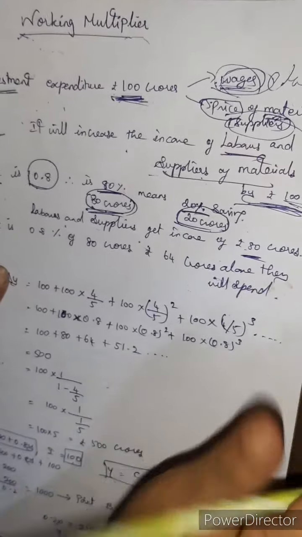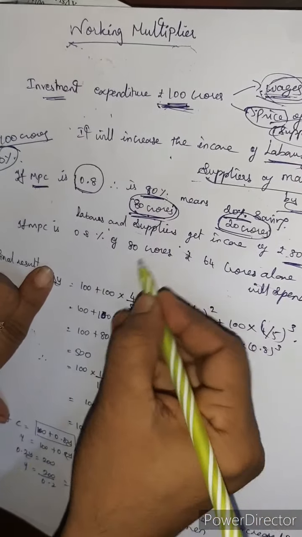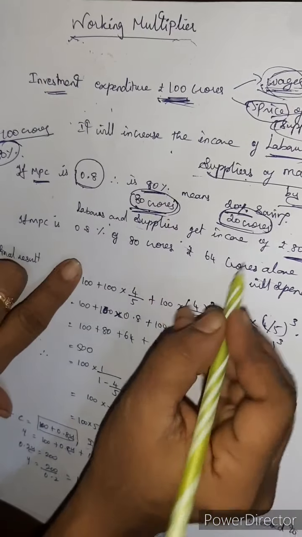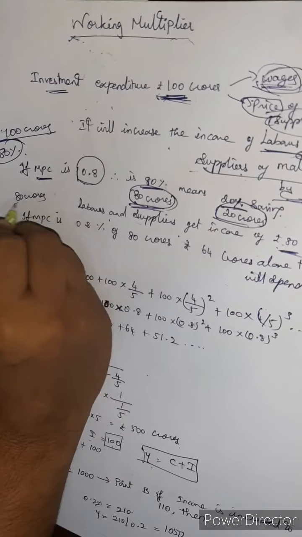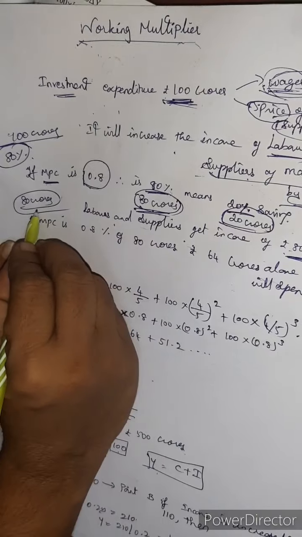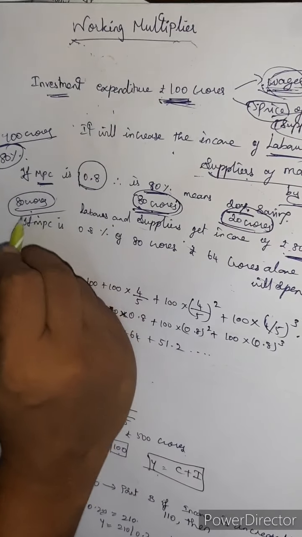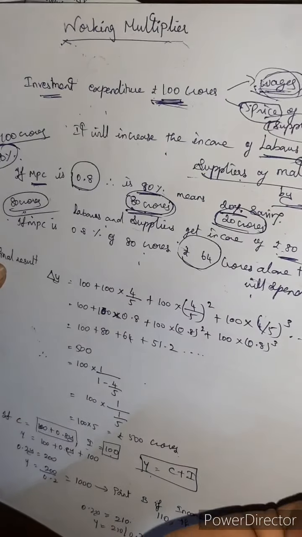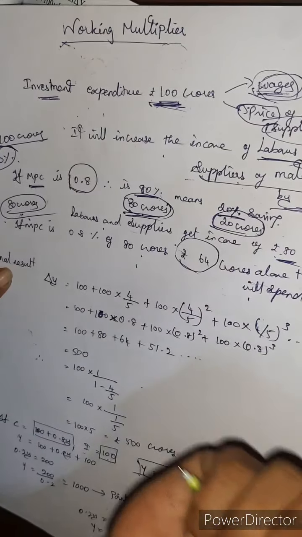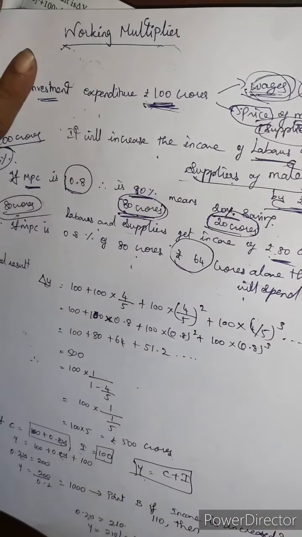Same like that, it continues and goes on. 80 crores investment, 80% of that means 64 crores. That means each and every time they are reducing the investment.